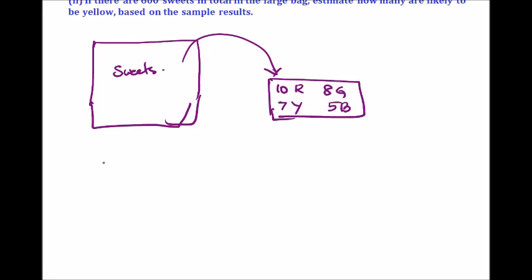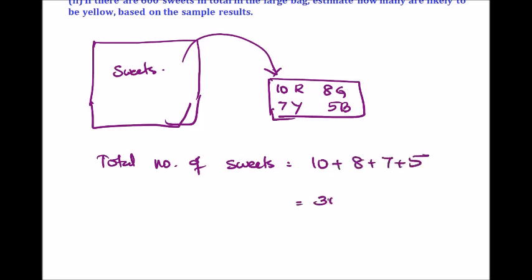So the total number of seeds which the teacher picked is 10 plus 8 plus 7 plus 5, that's equal to 30. So the total number of seeds in the small box, the sample size the teacher picked, is 30 seeds.